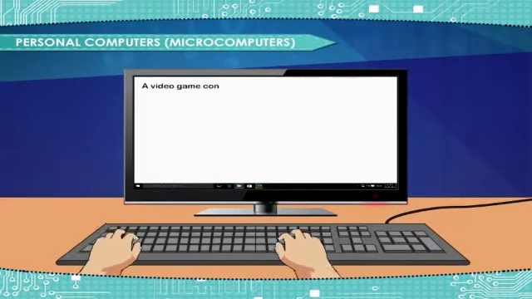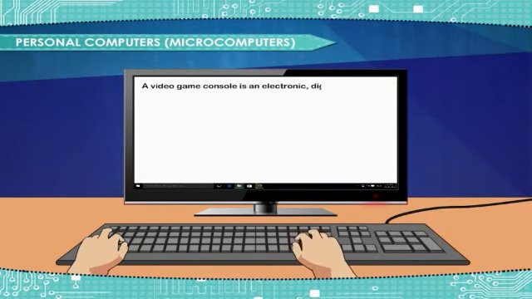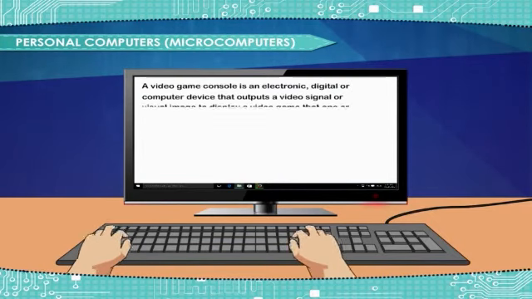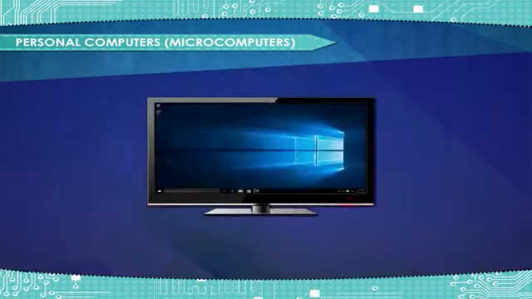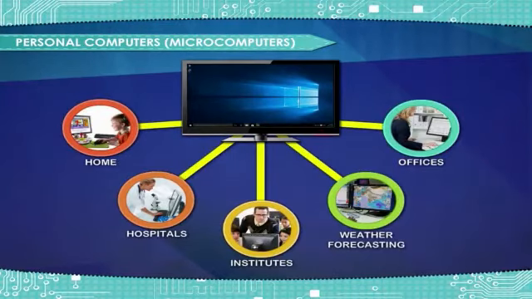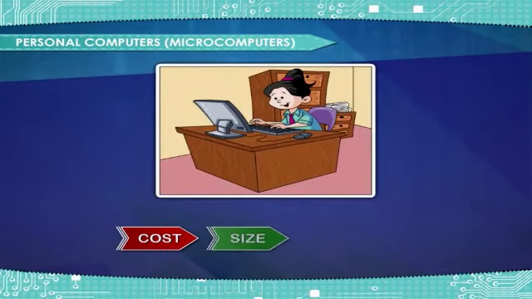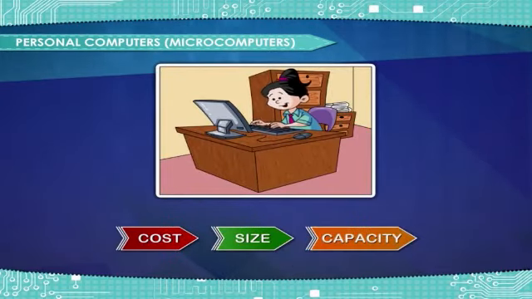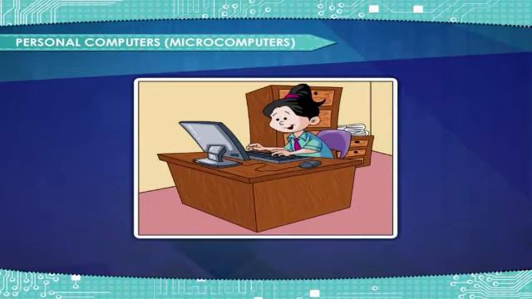Personal computers or microcomputers. Nowadays, personal computers are widely used in homes and offices. It has brought a revolution in the computer world as its cost, size, capacity, etc. are affordable. However, a personal computer has few limitations.